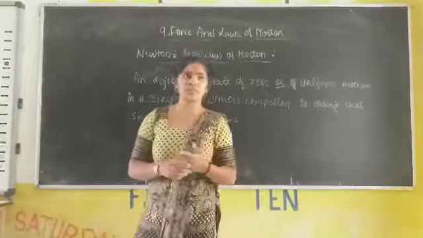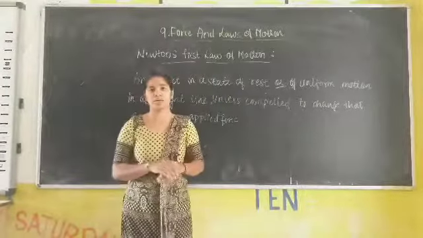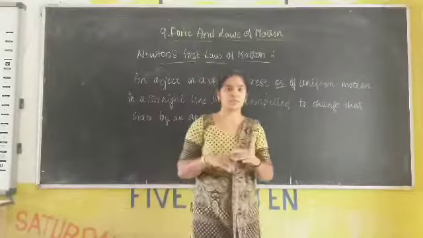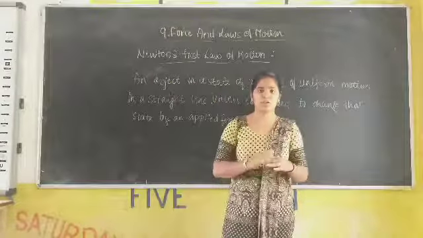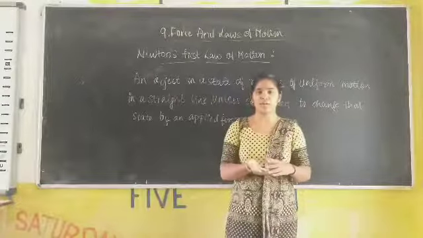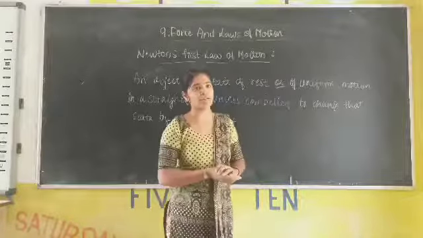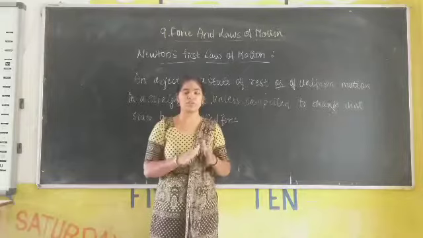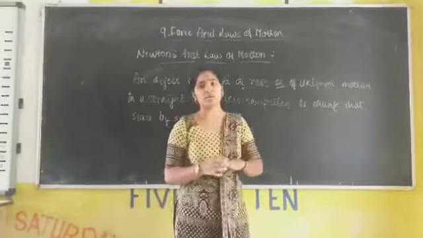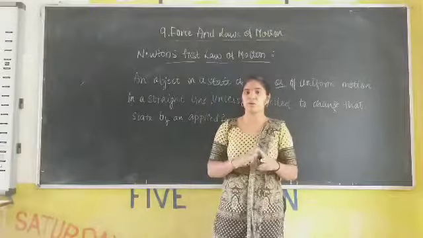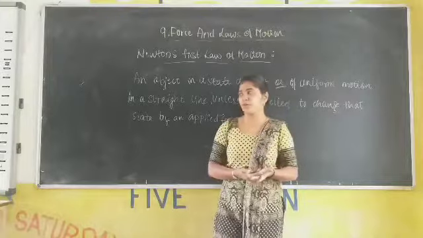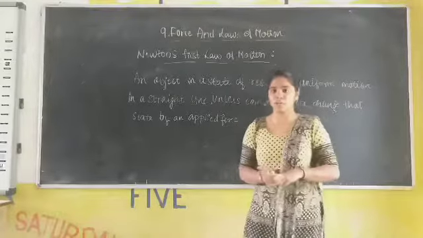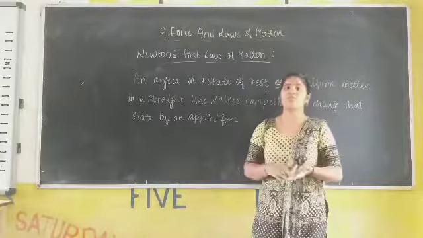One example I will take here. When you are going in a bus, when there is a sudden brake, what happens? You will lean forward, right? In that case, what happens? The body is in a state of inertia. When the brakes are suddenly applied, your body will lean forward because the inertia of the body opposes that force.